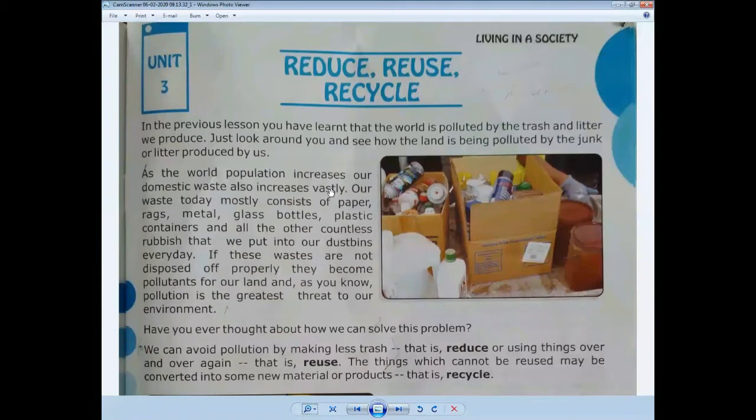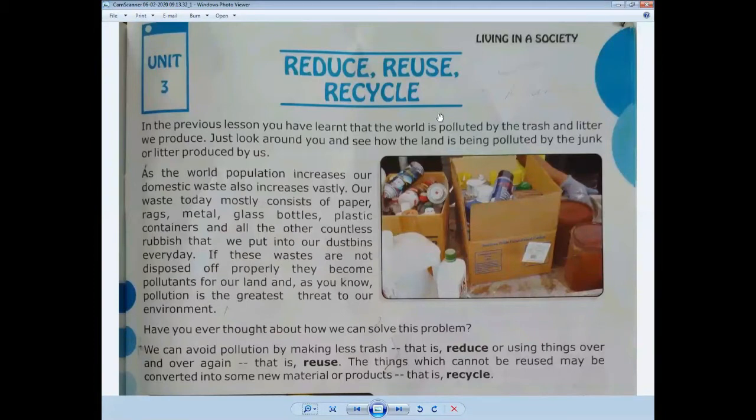The concept behind the first R, reduce, is that you should limit the number of purchases that you make in the first place. For example, you might limit your household to a single computer.